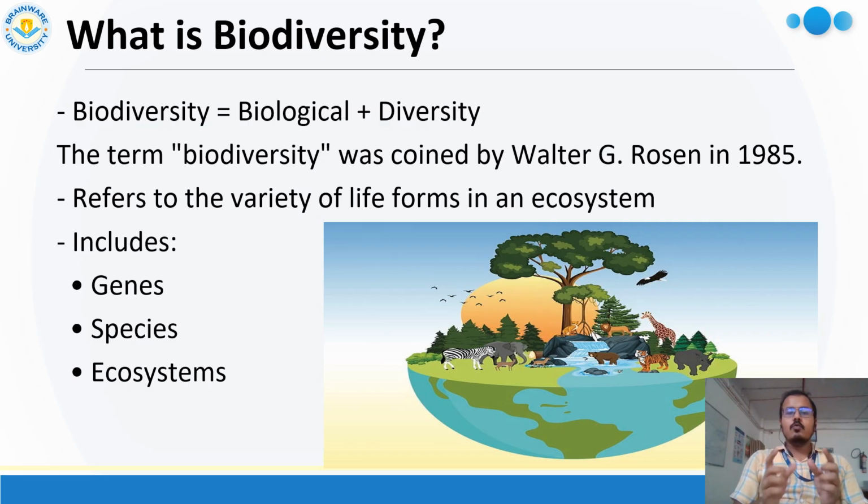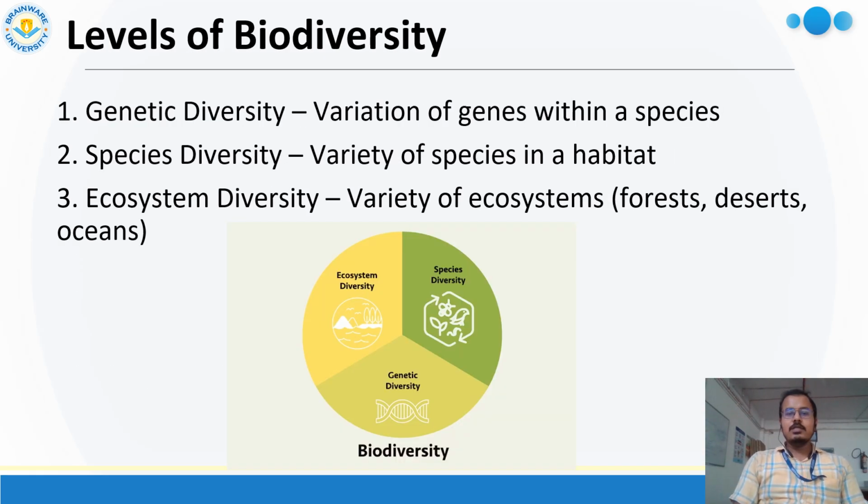Okay. Another terminology we commonly use is ecosystem. Ecosystem means both living and non-living things are collectively known as an ecosystem. But in the case of biodiversity, we only consider the biological diversity, meaning the living component. This terminology was first used by Walter J. Rosen in 1985.